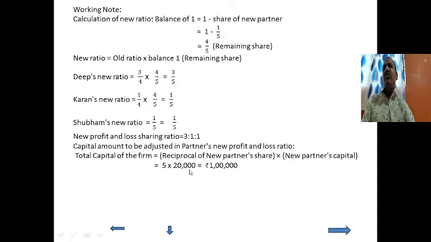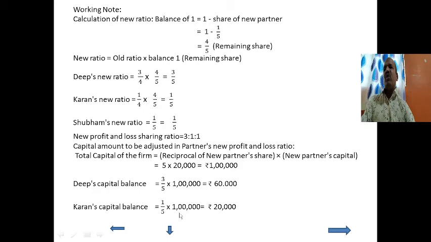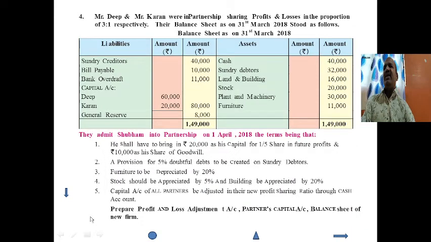Here he has brought 20,000 as capital. So 5 into 20,000 is equal to 1 lakh. Total capital of the firm is 1 lakh. Then Deep's capital balance is 3 upon 5 into 1 lakh, which is equal to 60,000. By multiplication, 1 lakh divided by 5 is 20,000, into 3 is 60,000. Karan's capital balance is 1 upon 5 into 1 lakh, which is equal to 20,000. And Shubham's capital is already given, that is 20,000.